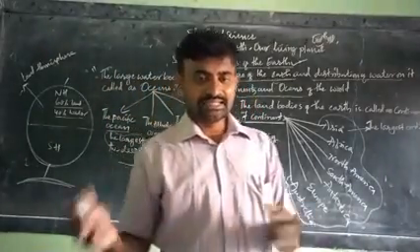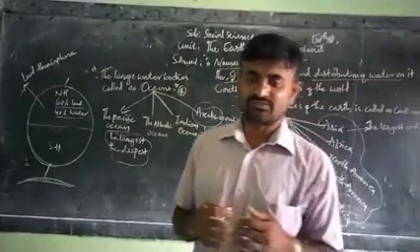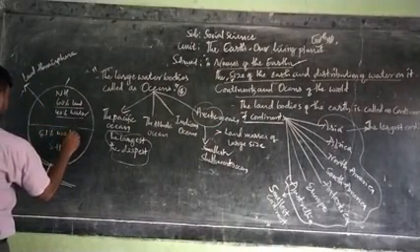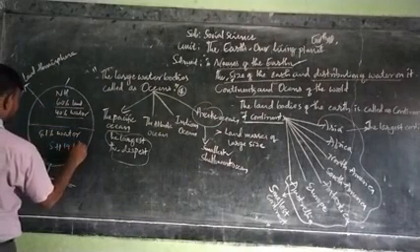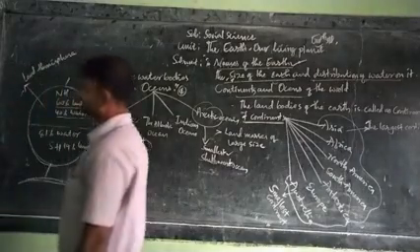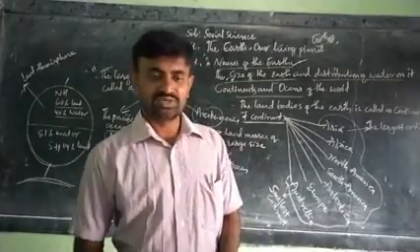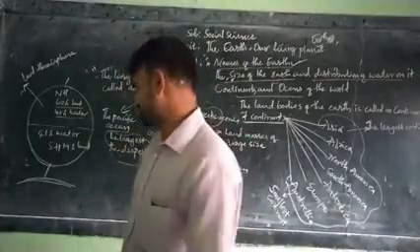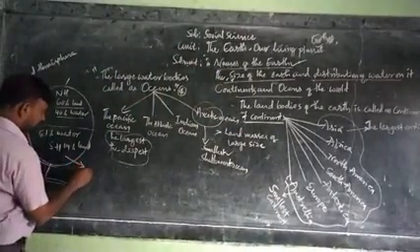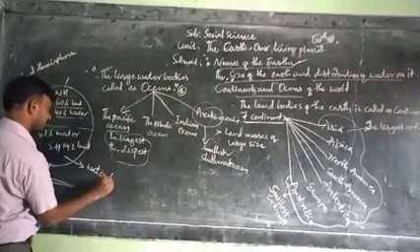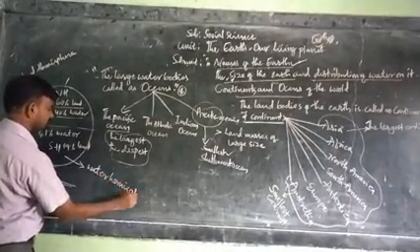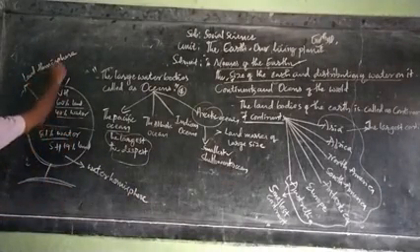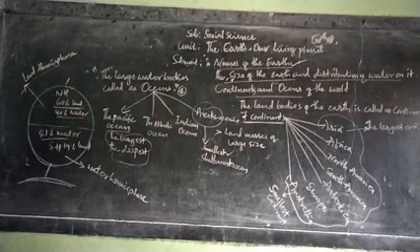On the other hand, the southern hemisphere consists of 81% water and 19% land. That's why it is called the water hemisphere, because it has too much water, while the northern one is the land hemisphere because it has too much land.